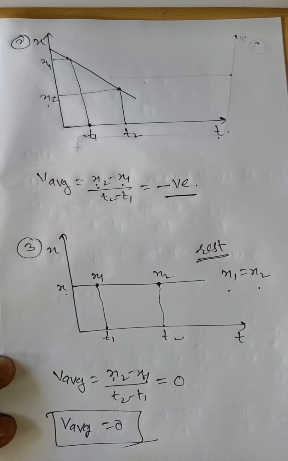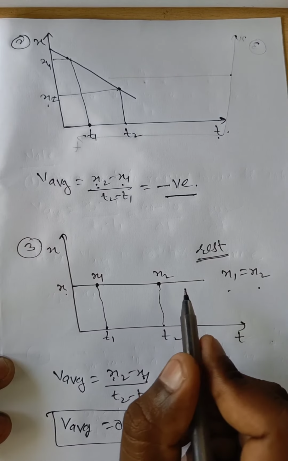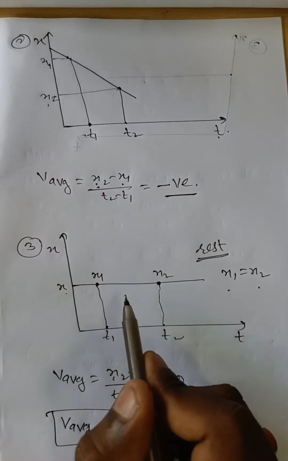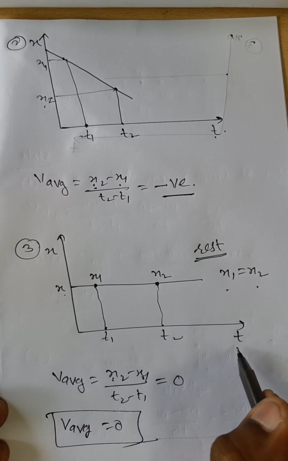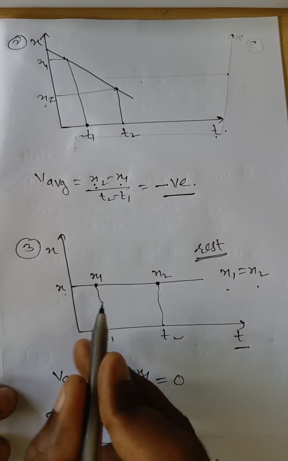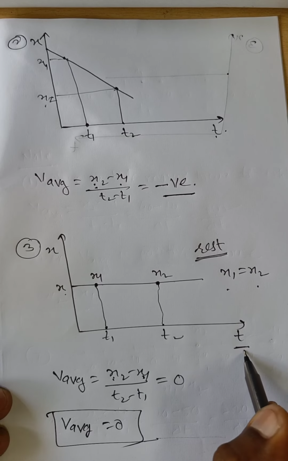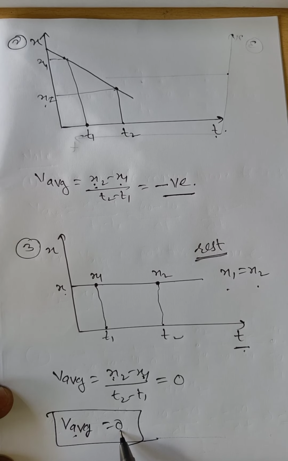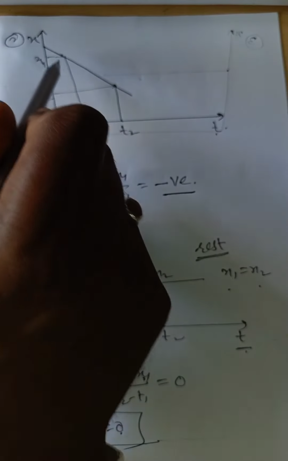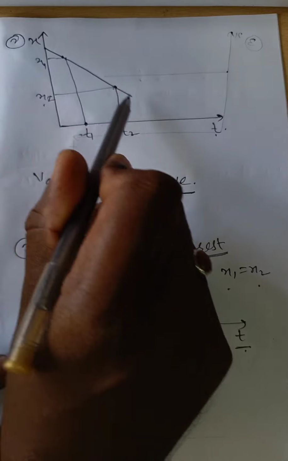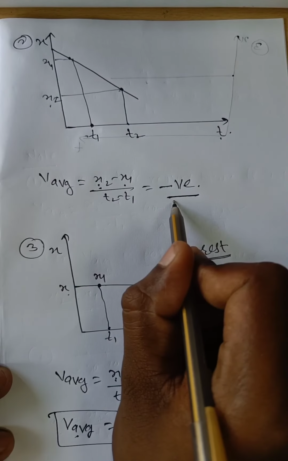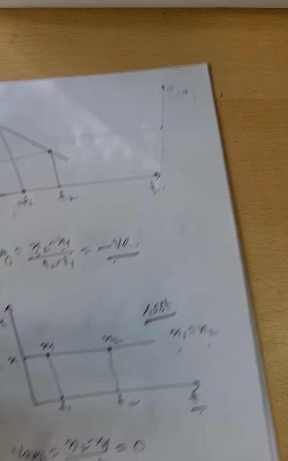Means when in an x-t graph the line is parallel to the time axis, in that case average velocity is 0. If the line is a straight line going in a downward direction, average velocity is negative.